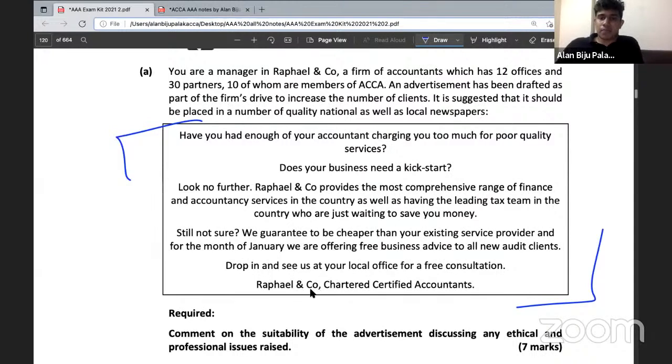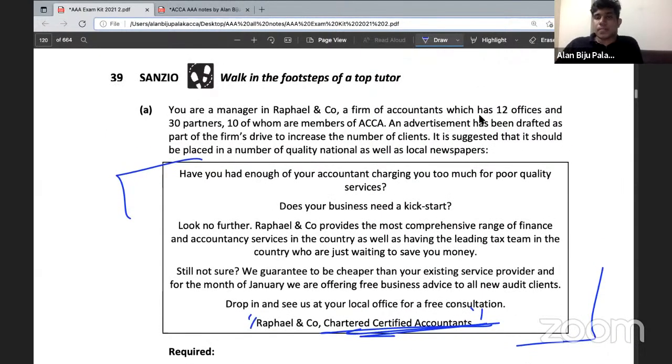Say, for example, RN Company, it's the name of a firm. It's a chartered certified accountants. They have mentioned chartered certified accountants along with its name. As you can see over here, the firm has got 12 officers and 30 partners, 10 of whom are ACCA members. Are they allowed to use the term chartered certified accountants? No, they're not allowed, because at least half of the partners should be ACCA members, and only if they have an adequate amount of voting right, that's more than 51% of the voting right, would they be allowed to use the term chartered certified accountants. In this case, they haven't met the criteria, so they are not allowed to use the term ACCA along with the name. So this is how we will be getting questions on advertisement.